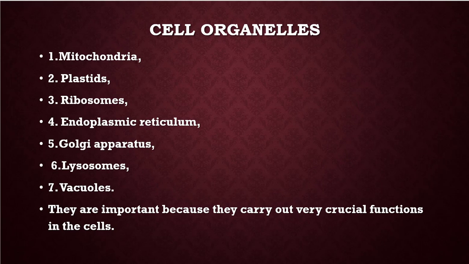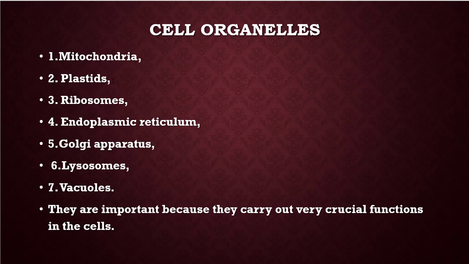Every organelle performs different kinds of functions. For example, if we take mitochondria, mitochondria participate in the energy releasing process. In mitochondria there are some chemicals present. Those chemicals help in oxidizing. In the presence of those chemicals, oxygen oxidizes food and releases energy. That energy is useful for us in doing all kinds of activities. So mitochondria are the powerhouses of the cell.